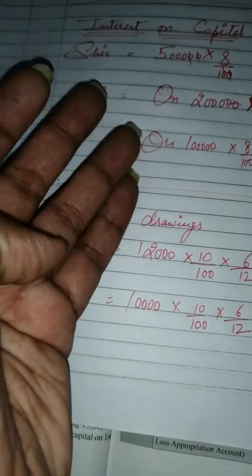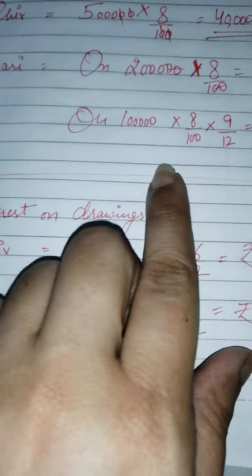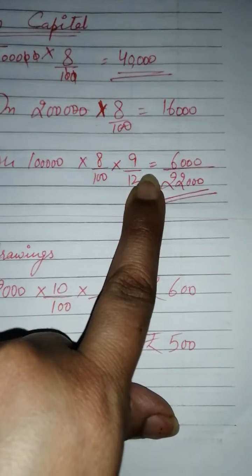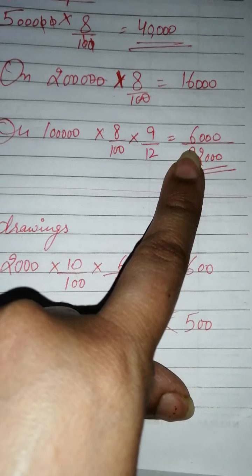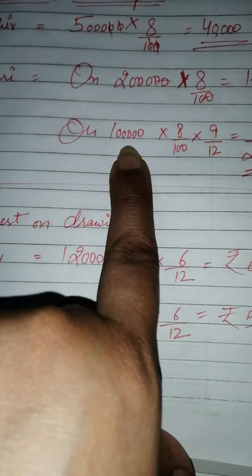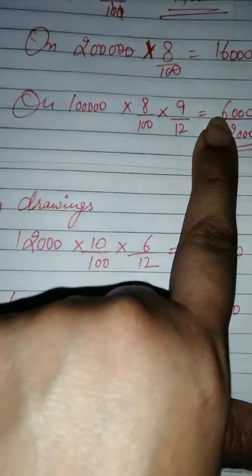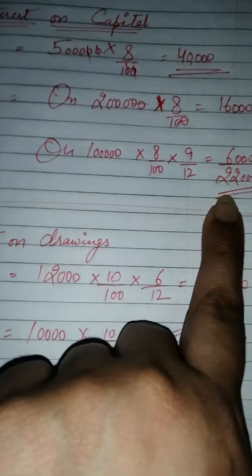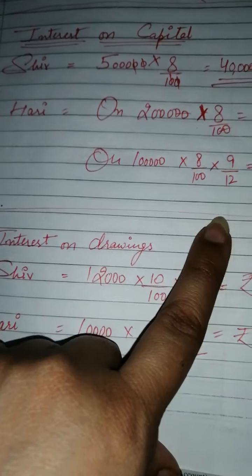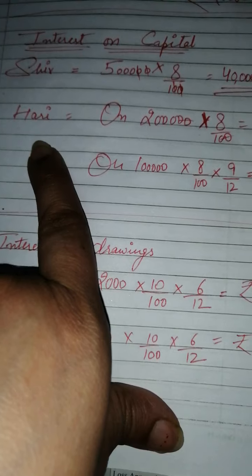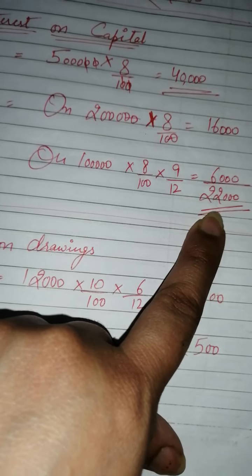So we will give interest on capital to Hari according to the 9 months, at the rate of 8%. So we will get 6,000 rupees. For the 9 months at the rate of 8% on rupees 1 lakh, we will get interest on capital as 6,000. So 16 plus 6, 22,000. Hari is going to get interest on capital of rupees 22,000.